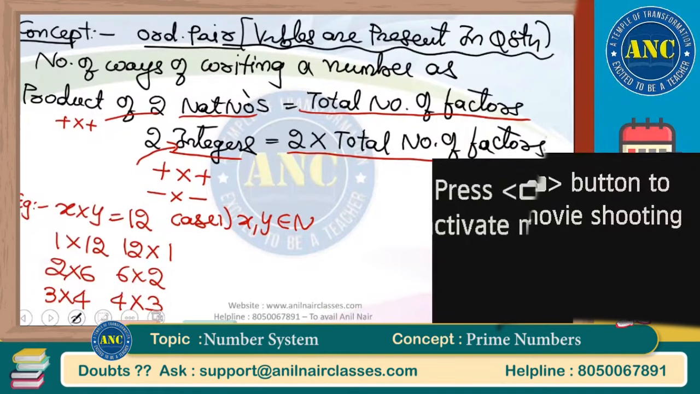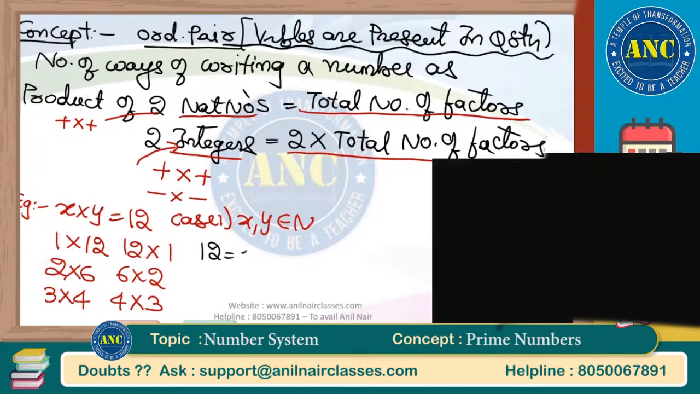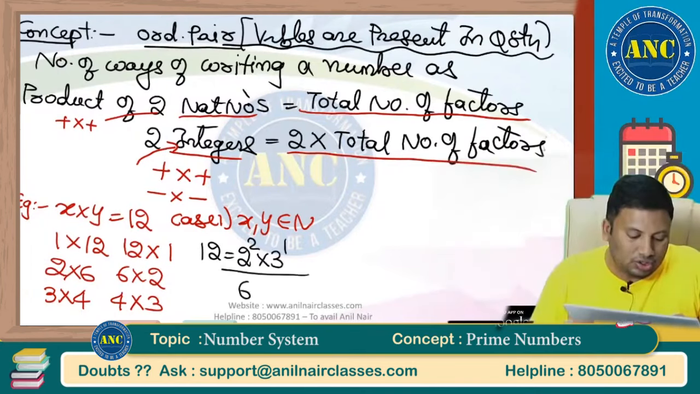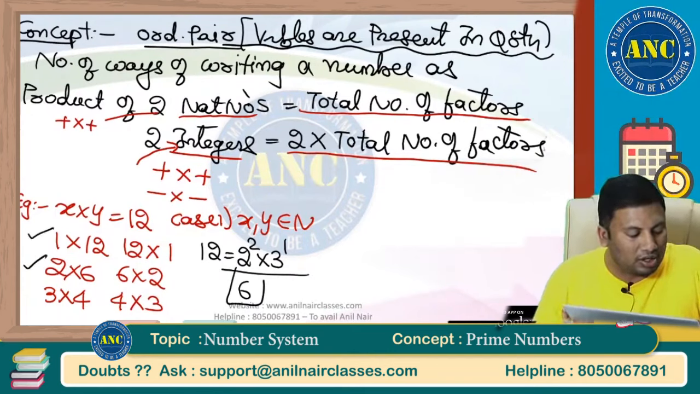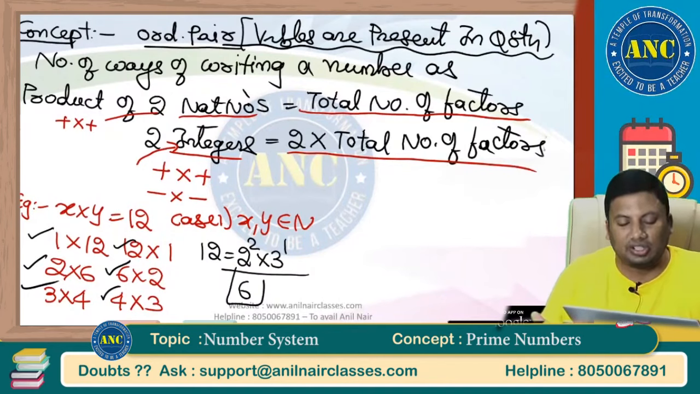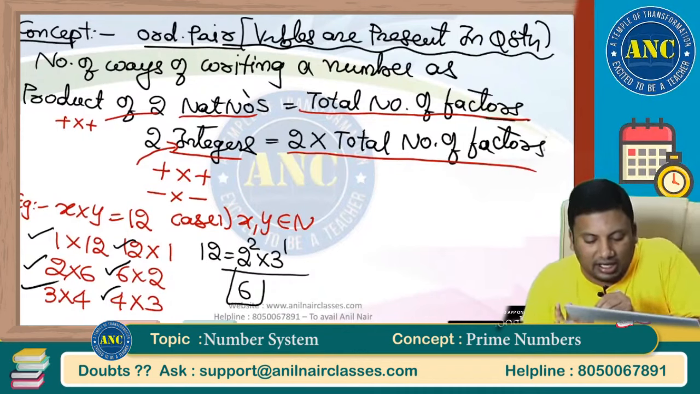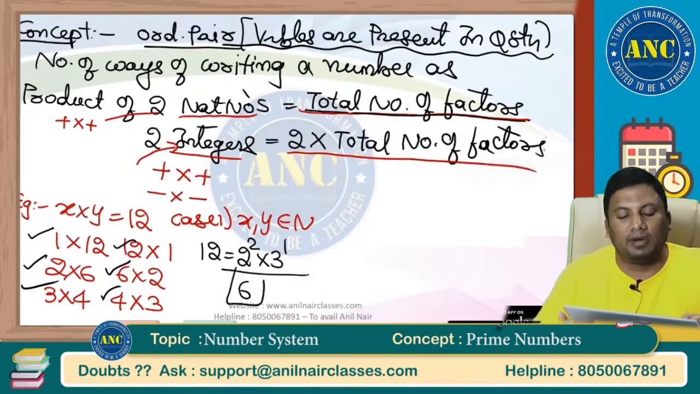Now see here. 12: how many factors are there for this number? 2 square into 3 power 1, so 3 into 2. Total 6 factors are there. How many ways did I get? 1, 2, 3 and its reverse cases: 12 into 1, 6 into 2 and 4 into 3. Total 6 cases. Exactly that is what I wrote. For natural numbers, it is total number of factors.